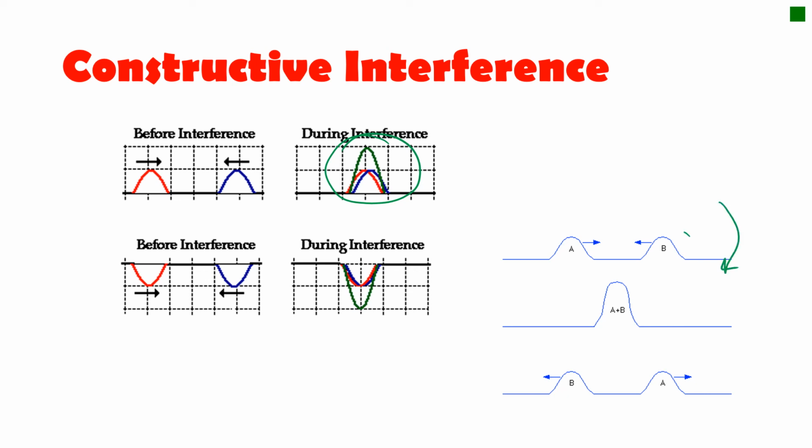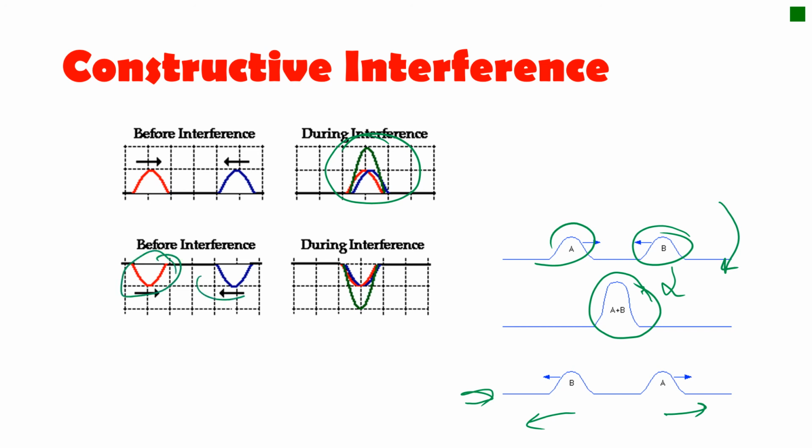So if I look at it down here, I have my A and my B. It literally adds the A height to the B height. You don't need to know that, but you do need to know that it actually gets bigger. And so this is your result. It only lasts for a very short little millisecond as they're overlapping, and then they'll keep going in their same direction because it's the energy that's transferring, not the particles themselves. And so therefore they just keep going their own way. They'll go back to the same height afterwards and keep going in their same direction, as you can see in this third little slide. And then you've got the before the interference where they're both the troughs, exact same thing happens. When they overlap, they just get a huge trough.